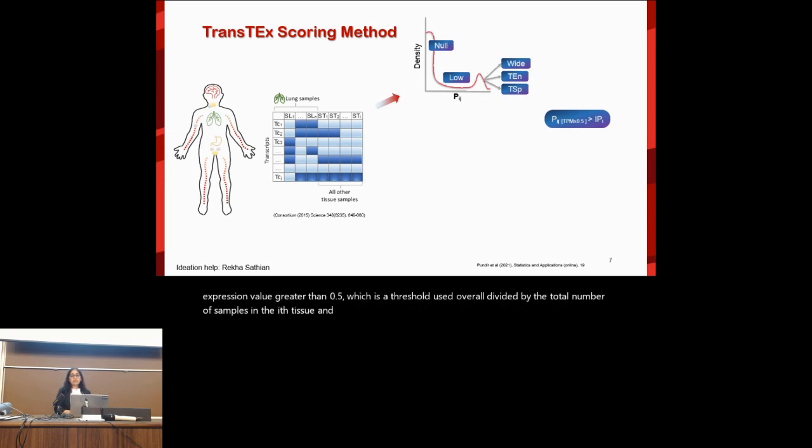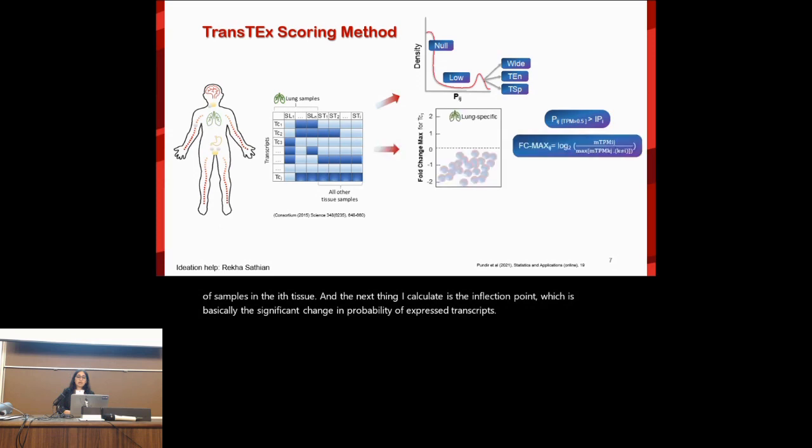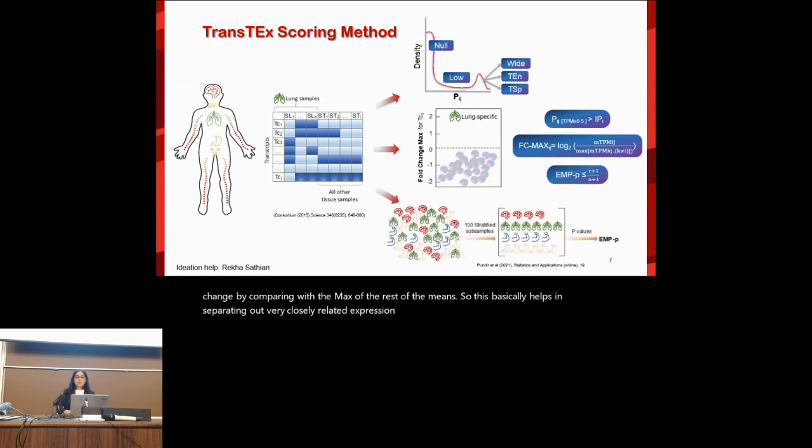The next thing I calculate is the inflection point, which is basically the significant change in probability of expressed transcripts. Once this is done, it classifies transcripts into tissue-specific, tissue-enhanced, and widespread on the right side, which is the probability of high expression, and on the left side into null and low groups. The second calculation is the fold change max calculation, where you calculate fold change by comparing with the max of the rest of the means. This helps in separating out very closely related expression patterns. And finally, we compute the empirical p-values from a stratified subsampling approach, which my lab published in 2021.